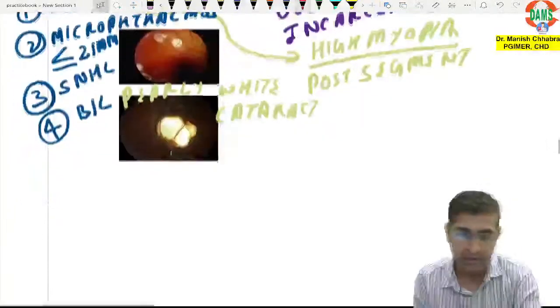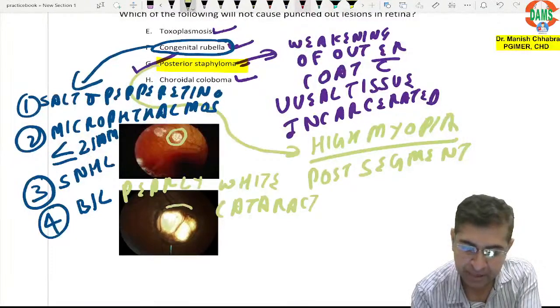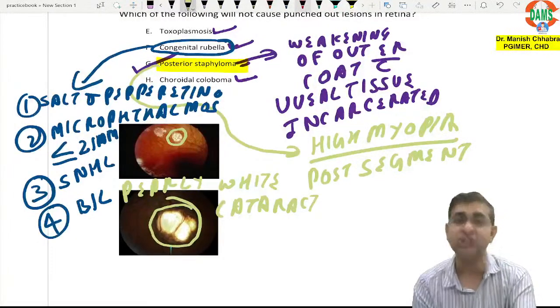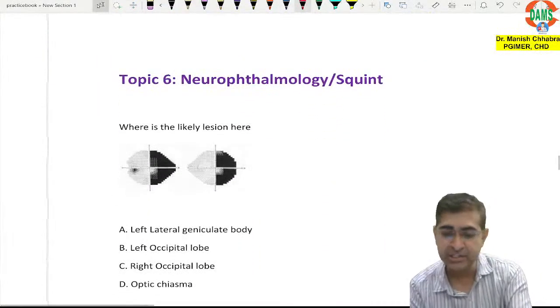Okay, all right. So can you appreciate the punched out lesions? I have specifically put up a pic. So these are your punched out lesions. All right. Now next is your